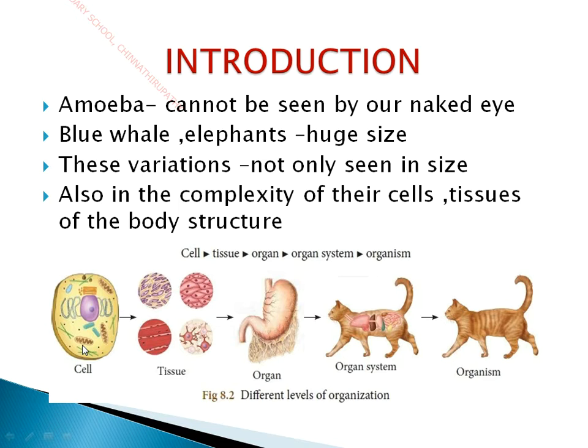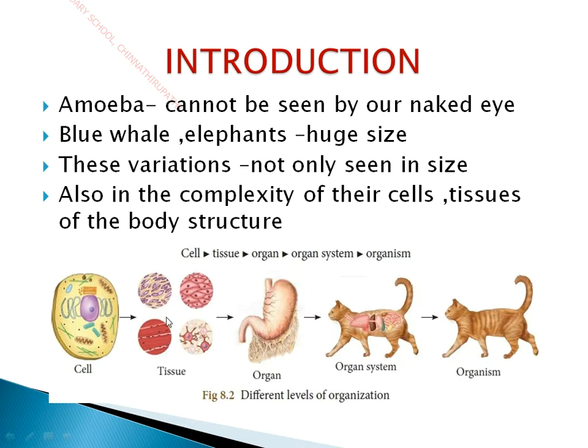A number of lung cells form by the process of mitosis. Mitosis is a process of cell division, where a single cell divides into two equal cells. Through the process of mitosis, the single cell will form many cells, and these many cells, which are similar in their shape and structure, combine together to form a particular tissue. Here we have taken the example of a lung cell, so here the lung tissue is formed.